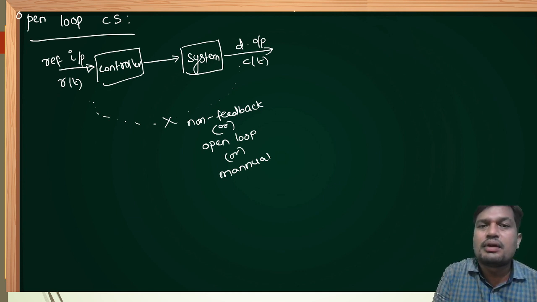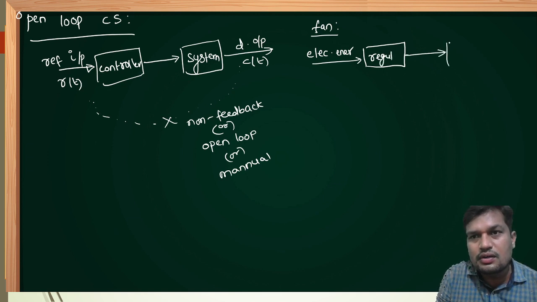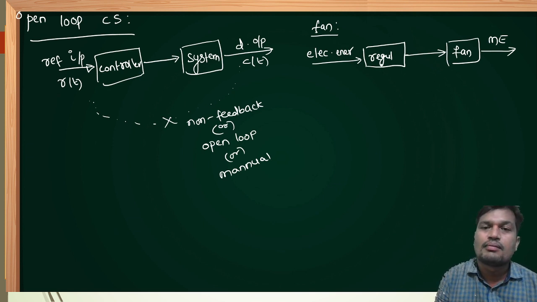Now let us take a simple example, a fan in our home, as an open loop control system. Input to the fan is electrical energy and the controller in the fan is the regulator. The regulator gives a command signal to the fan so that the output of the fan is mechanical energy, which is speed. There is no connection or sensor from the fan to the switchboard in our home if you observe. That means this comes under open loop system.